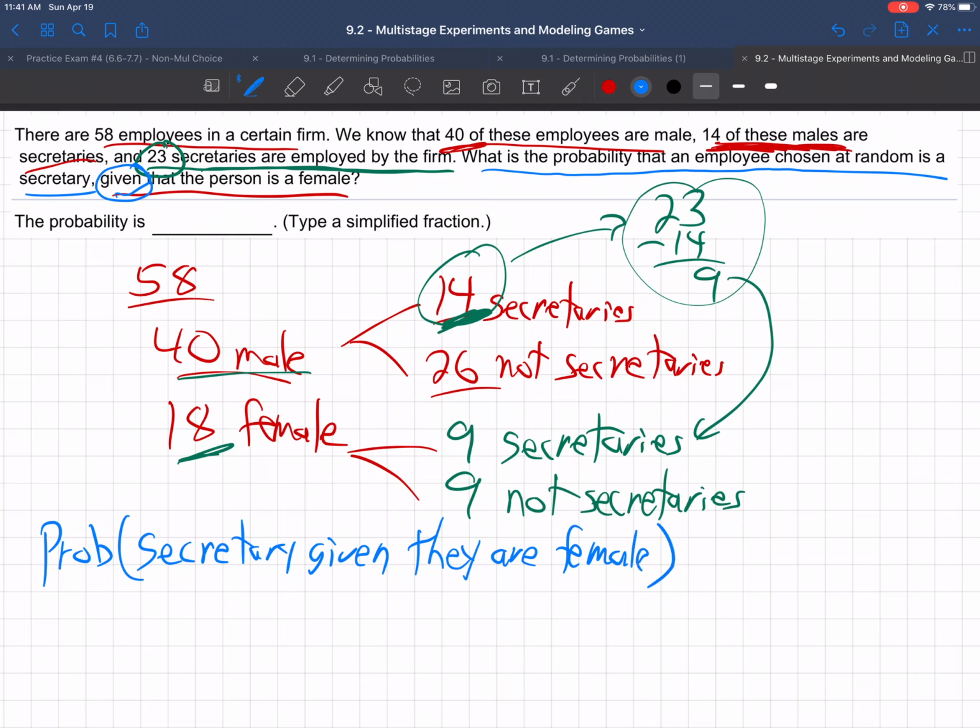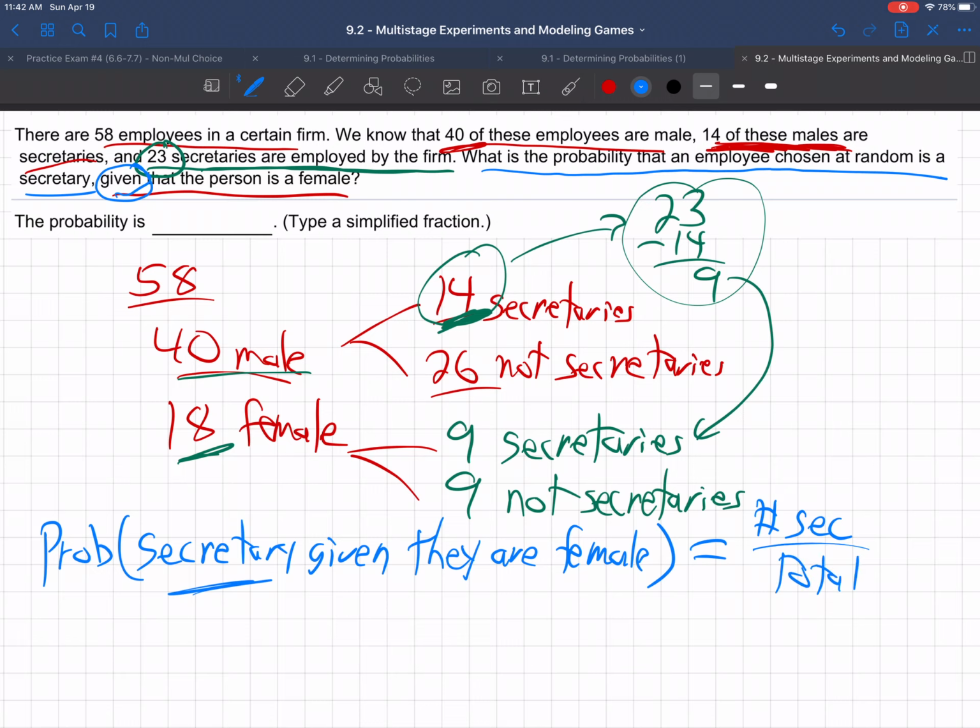So you know how probability works, right? The probability is always the number that you want, in this case secretaries, over the total number.